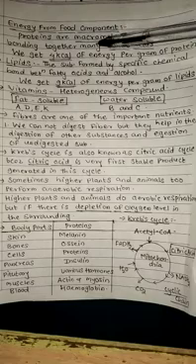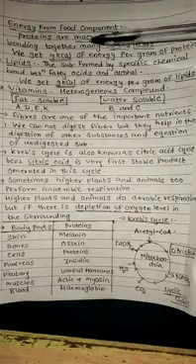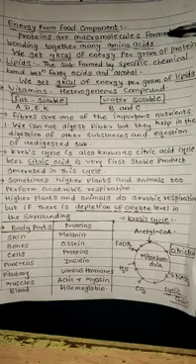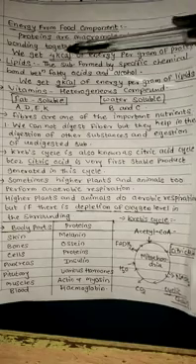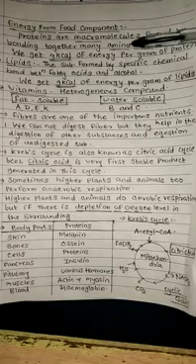Proteins are macromolecules. Macro means very big, very large. Macromolecules are formed by bonding together many amino acids. What is an amino acid? Amino acid is a soluble substance after digestion of protein.